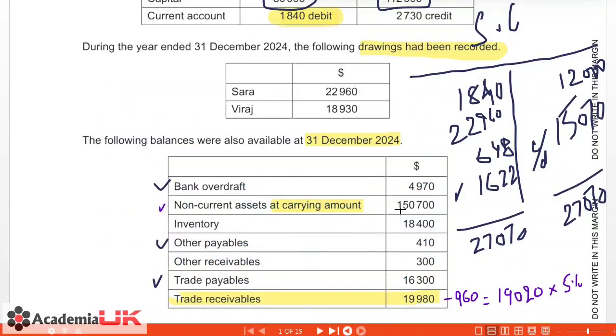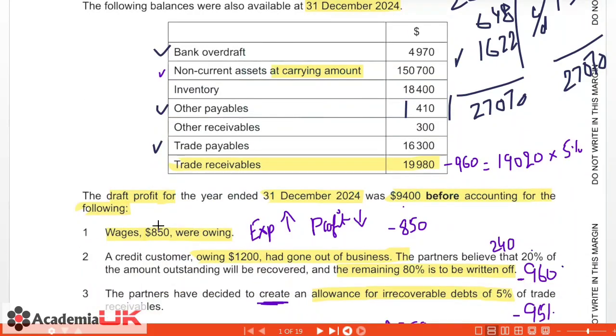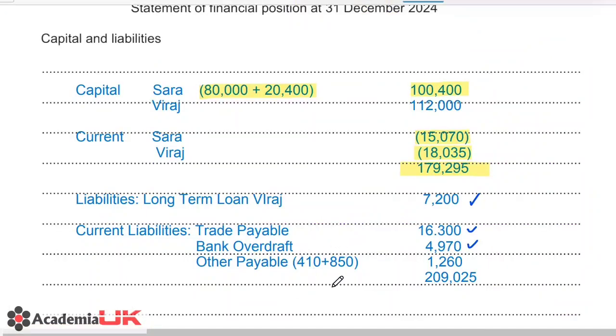However, in your other payables the amount given is 410, but in our adjustments there were wages owing, so any accrued expense is also recorded as a current liability. That's why we add that 850 to the 410 in our other payables to get a value of 1260. Once we add all these liabilities to our capital value, we get a balance of 209025, right? So this will be the total of your capital and liabilities.